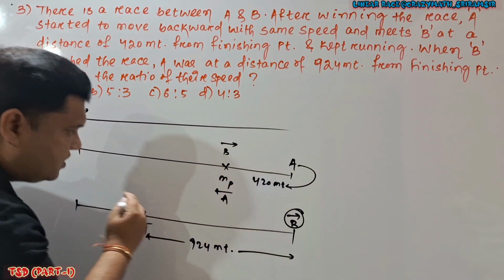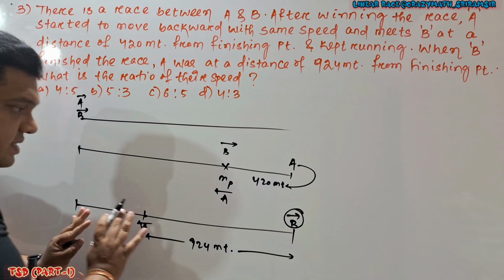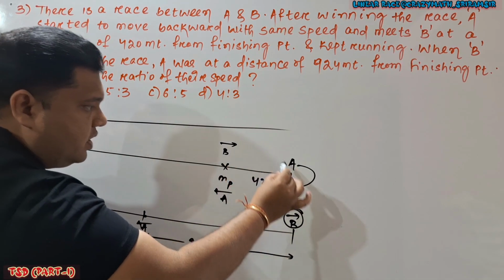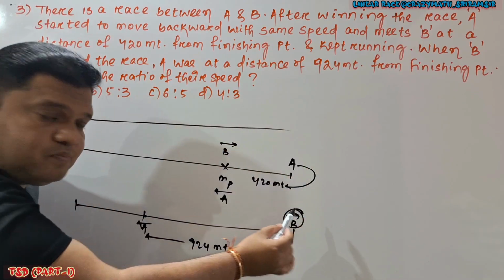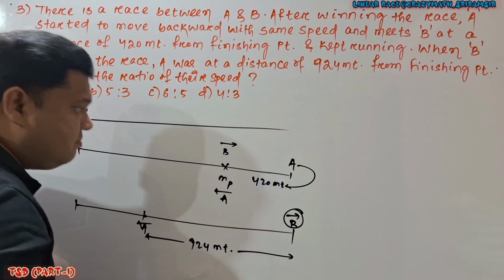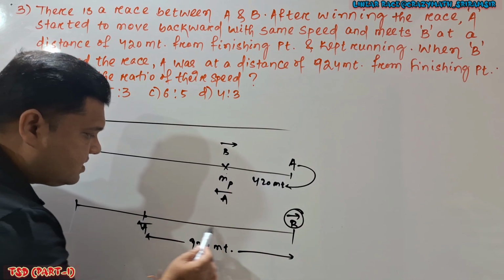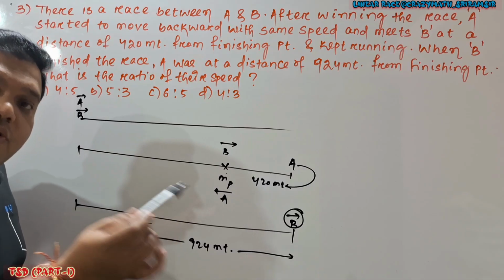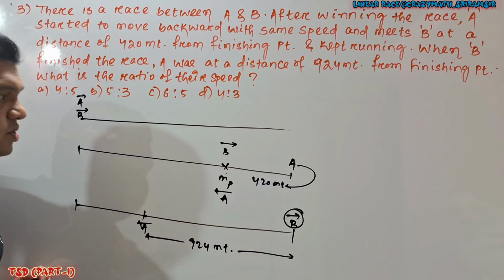Now in the second condition, when B reaches the finishing point, B covers 420 meter, and at that time A covers how much distance? This distance is 924 minus 420, that is equal to 504 meter. And you know here time is constant.